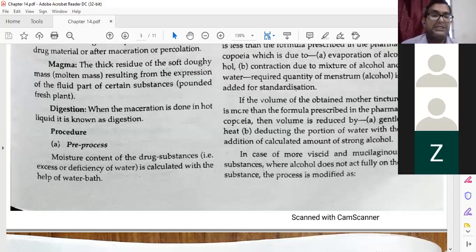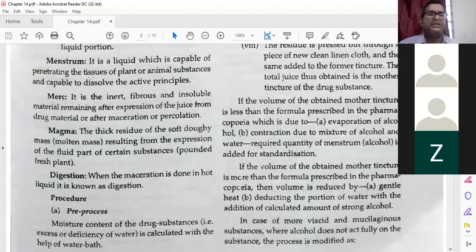When maceration is done in a hot liquid, it is known as digestion. The process of maceration with the help of hot liquid is called the process of digestion. So remember these four things: menstruum, murk, magma and digestion.